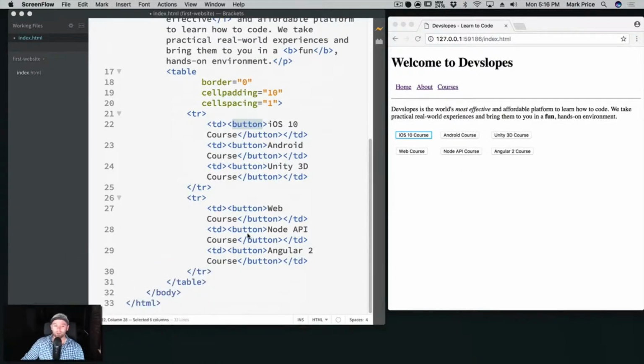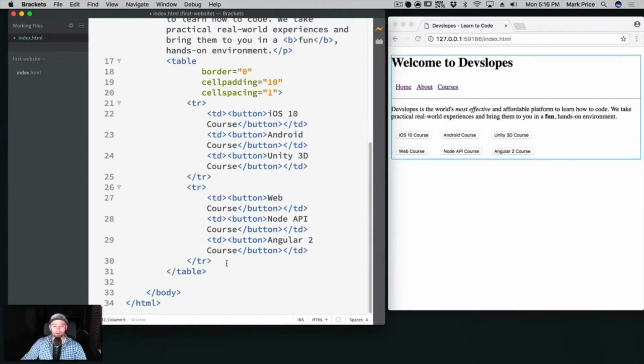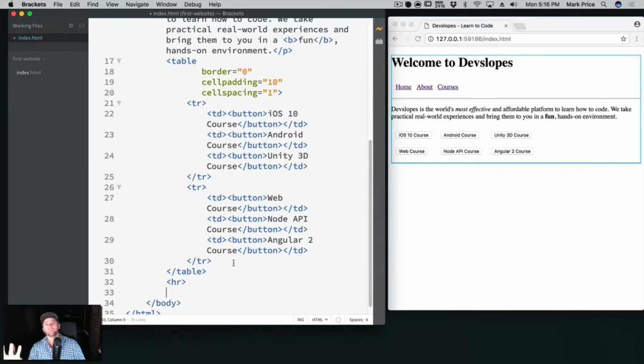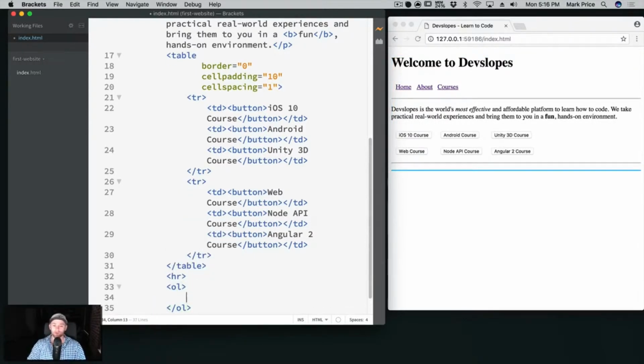Okay, so we've got our table here. It probably makes sense to put another horizontal rule in here, HR, another little line, just to break things up. And this time, let's go ahead and pretend we're trying to sell something, right? So we want to have some bullet points as to why DevSlopes is awesome and amazing. So this time, we're going to use an ordered list, OL, okay? And same format, right? List item, okay?